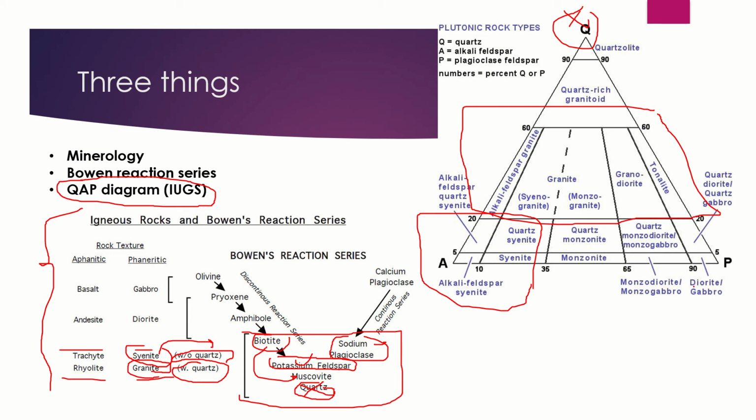You know the formula for plagioclase, it is NaAlSi3O8. So whatever quartz is there, it is used to form your plagioclase and your K-feldspar or orthoclase. So no free quartz, that means we are in the syenitic zone. Now you know Bowen's reaction series, you know the QAP diagram, quartz, alkali feldspar and plagioclase diagram.